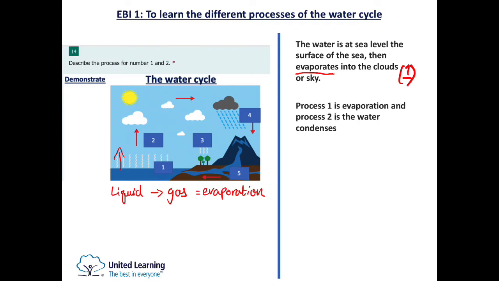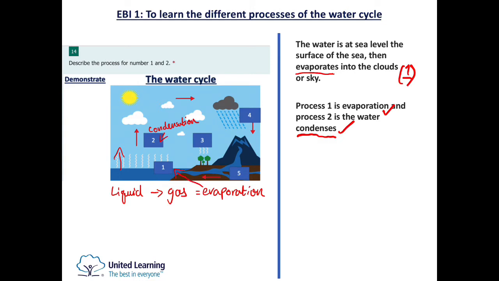The next one is process 1 is evaporation. So yes, good that they just said evaporation. And process 2 is the water condenses. So this time they've got the other keyword, which is condense. So well done for saying that. So we have condensation for the second one. So number 1 is evaporation, which is this one here.